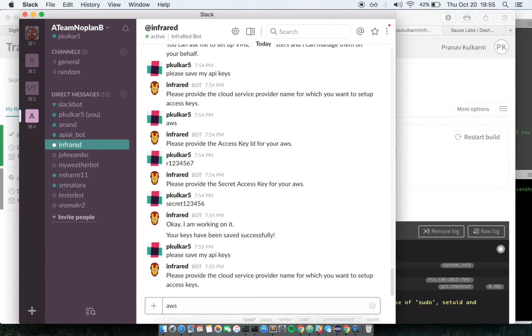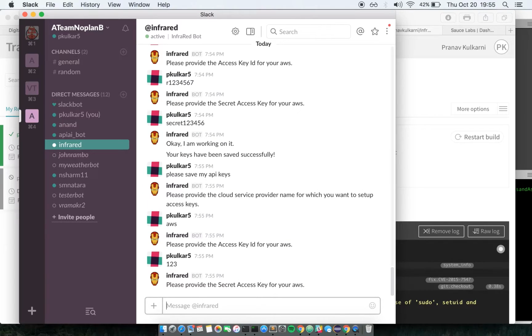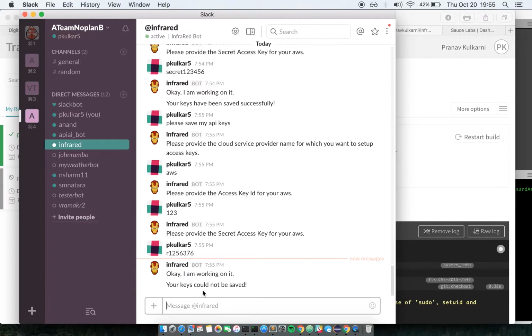Let's say I say AWS, and this time I provide something like this, and this. So this time the key could not be saved because the access key ID is too small, and hence it got rejected.